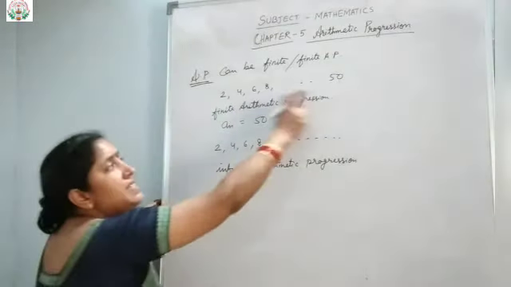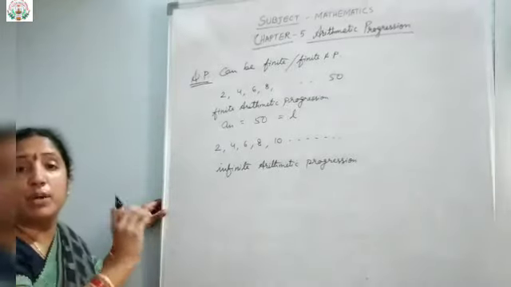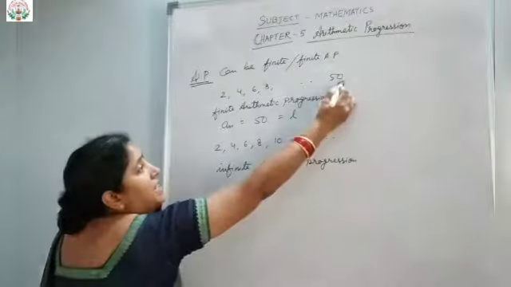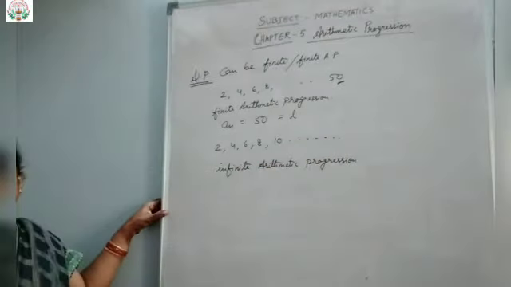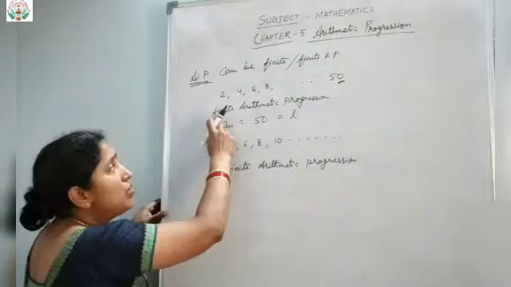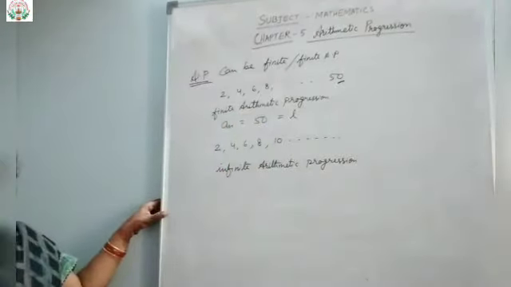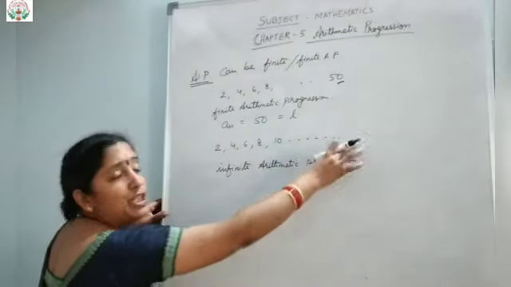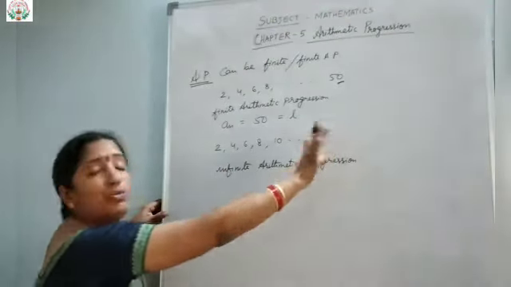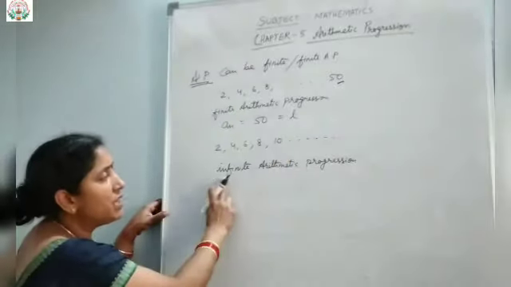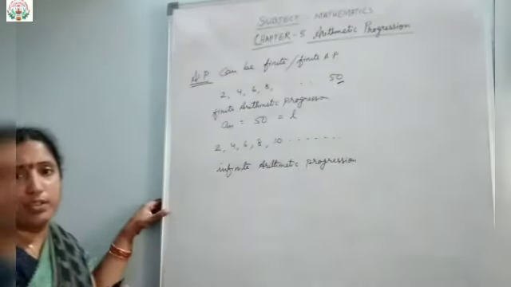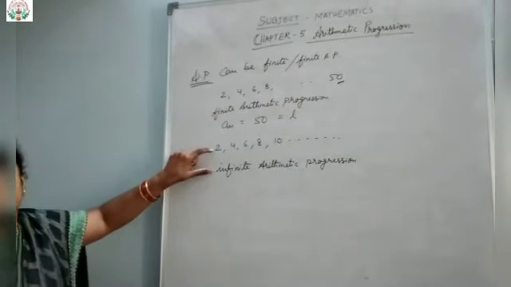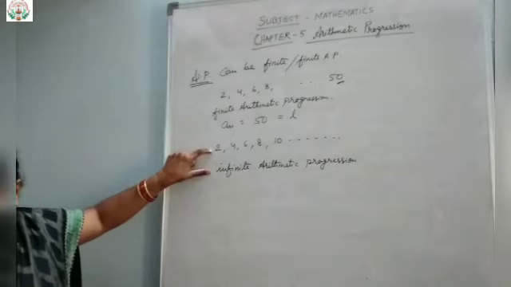If the progression or the series ends at some number, or the last term is given, then that is called what? A finite arithmetic progression. If there is no end point, means the series continues, okay, and we do not know the last term of it, then it is called what? Infinite arithmetic progression. Sometimes you are given finite arithmetic progression in the question, sometimes it is given as infinite arithmetic progression.